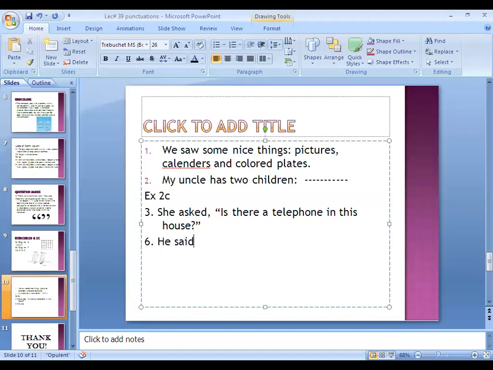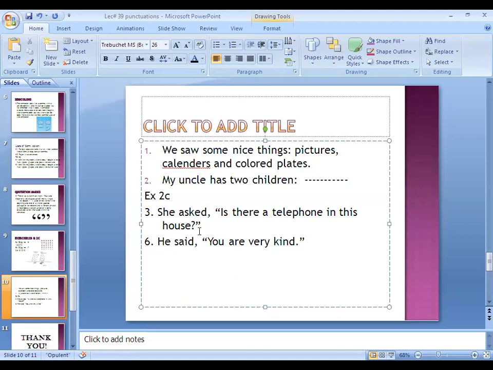He said, comma, inverted commas open, YOU. Now you have to use capital letter where it is necessary. You are very kind, full stop and then question mark. You have to also be very careful that which type of sentence is it? Is it a question? Is it a simple sentence to put a period at the end, or is it a question to put a question mark at the end? Okay, you have to remember this very well.